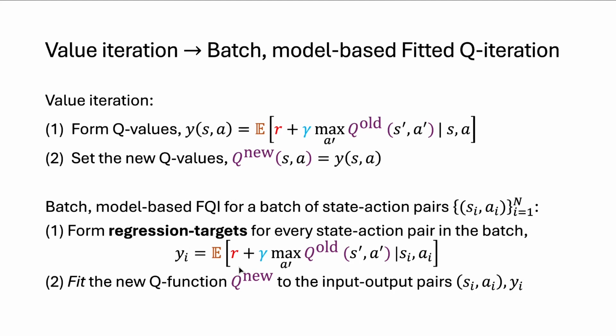And I form those regression targets using bootstrapping. After forming this data set for myself, I'm then just going to treat it like it's a supervised learning problem and fit any model I like that can do regression to that data set of state action pair inputs, regression target outputs. Then once I've done that, I'm going to loop this process again.